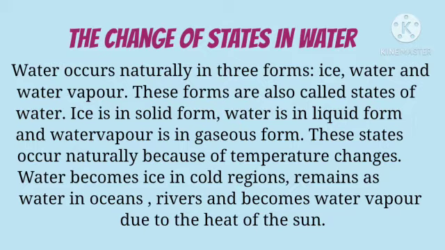It alone exists in all the 3 states. It is the best example for the states of matter. These forms are also called states of water. Ice is in solid form, water is in liquid form and water vapor is in gaseous form.